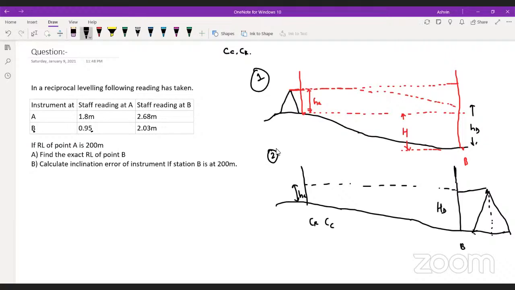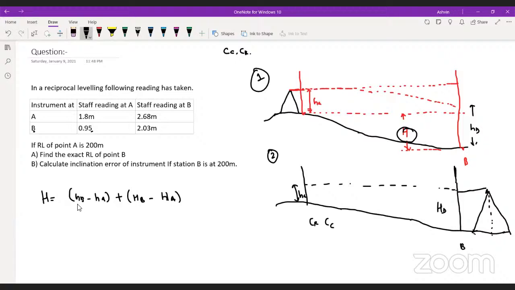I will get an equation which will give me the value of this H. This H can be written as HB minus HA plus capital HB minus capital HA.